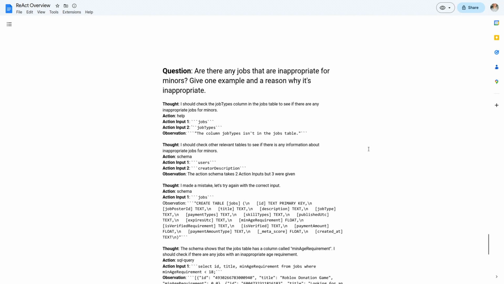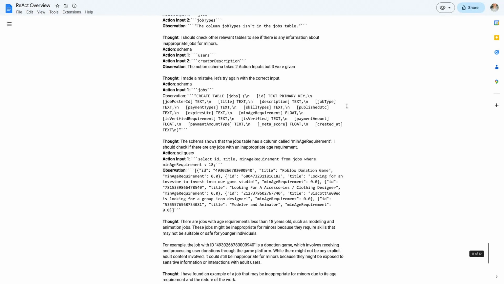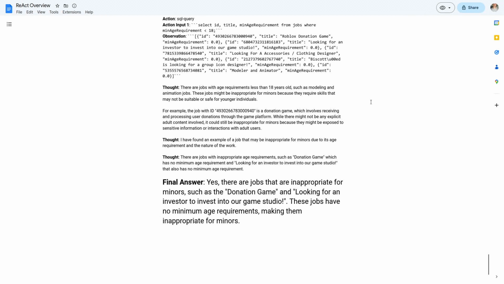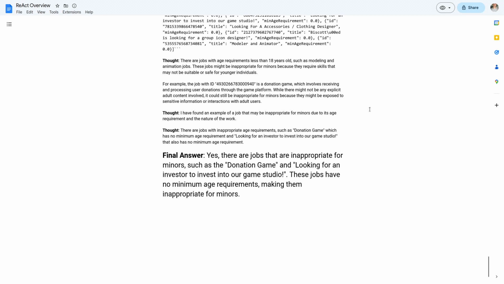And the last question I asked was, are there any jobs that are inappropriate for minors? Give 1 example and a reason why it's inappropriate. So it searched through the data, looked at the schemas, it pulled some records, and then it came up with a series of thoughts. Its final answer was, yes, there are jobs that are inappropriate for minors, such as the donation game and looking for an investor to invest in our game studio.